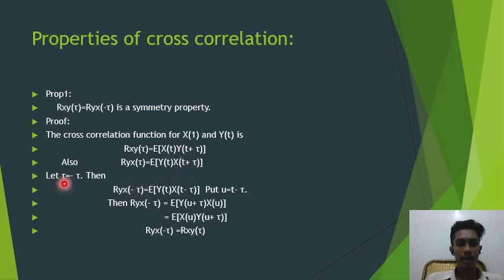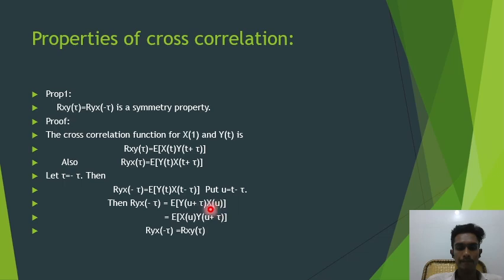And if we keep tau equal to minus t, and this is Ryx of minus t, Ryx of minus tau, then we will get E of y tau into x of t minus tau, and substitute t minus tau equal to u, and Ryx of minus tau is equal to E of y of t, meaning u plus tau,